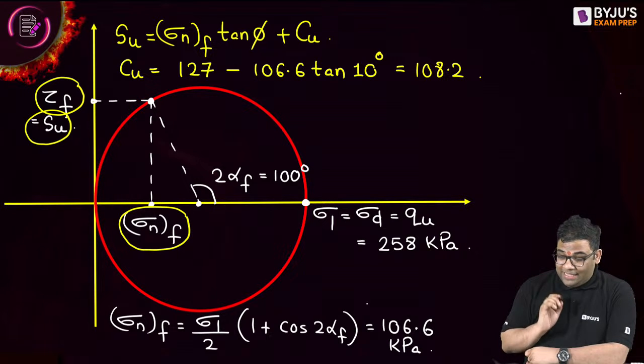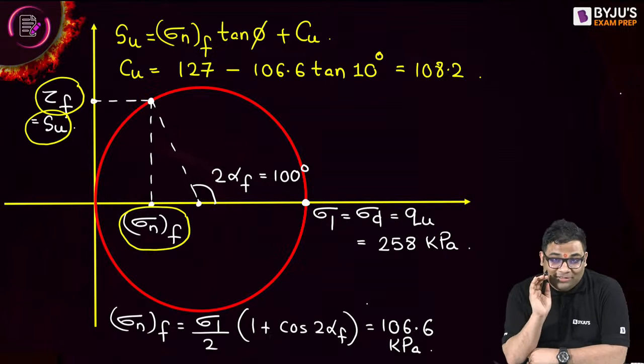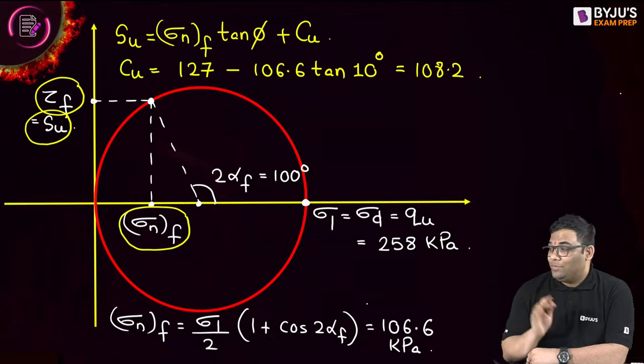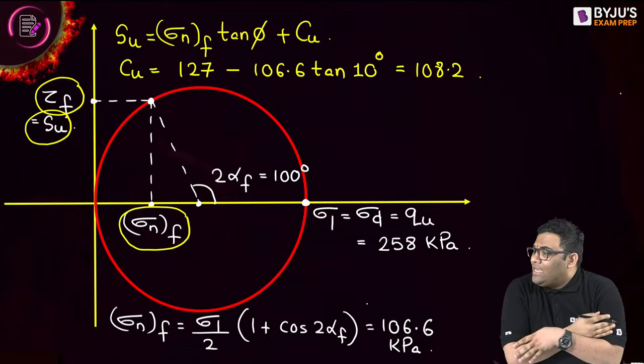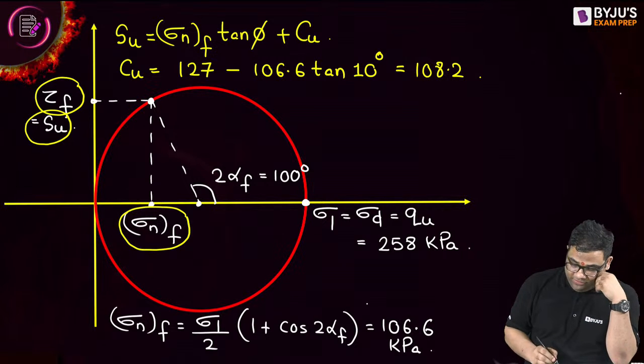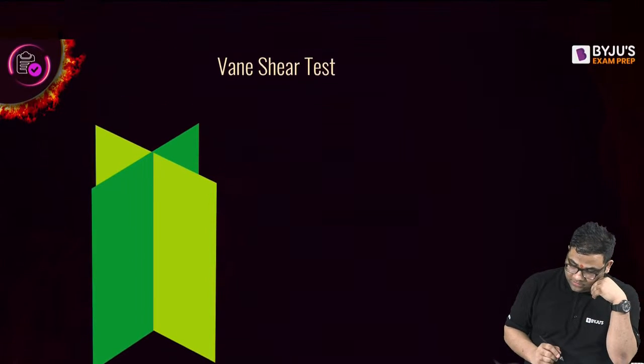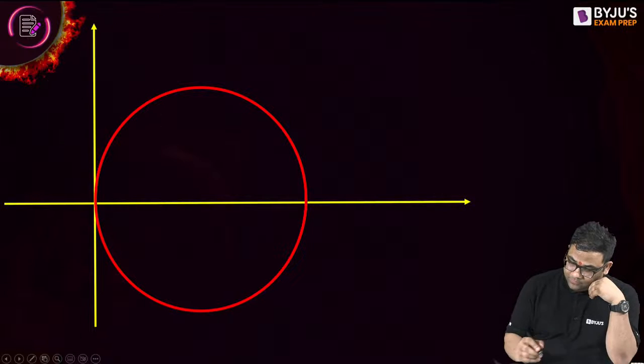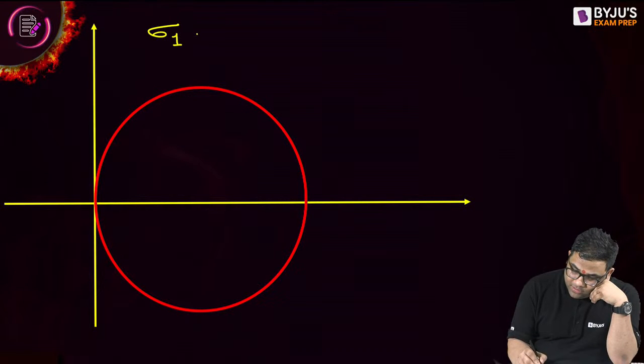So here we used all the equations. This is the way you find out Cu. Arsenal is saying I found sigma 1 is equal to 2 Cu tan alpha. Sigma 1 is equal to 2C, sigma 3 is 0. Okay, that way also we can find out, right? Sigma 3 is 0, directly 2Cu.